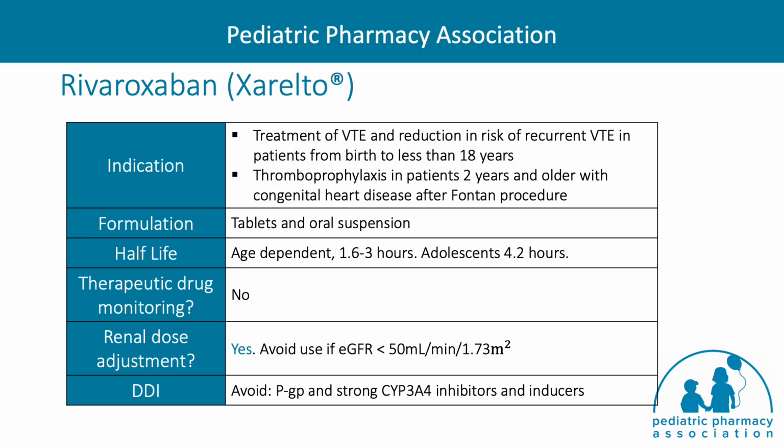Rivaroxaban is available as a tablet or oral suspension, and similarly to dabigatran, does not require therapeutic drug monitoring and should be used with caution in patients with renal dysfunction. Although andexanet has been approved for the reversal of rivaroxaban, its role has not been fully established in the pediatric population.